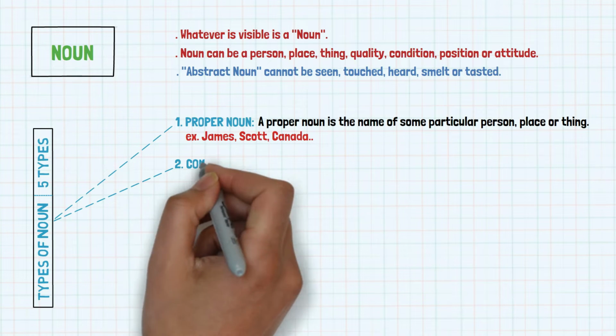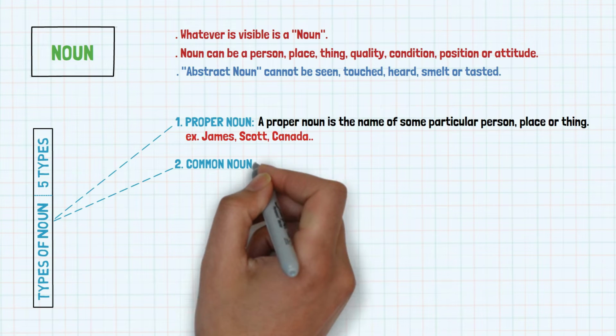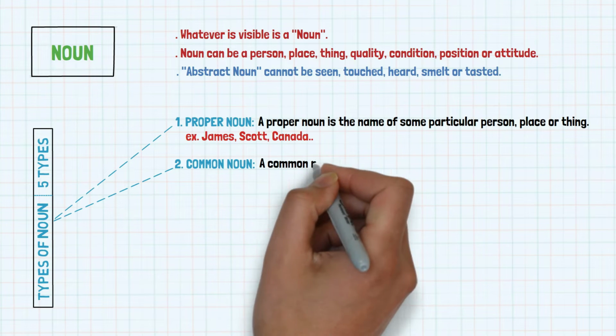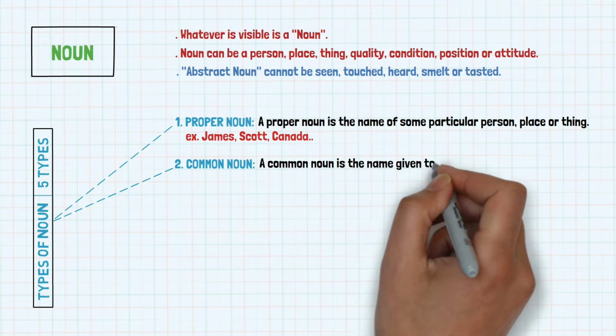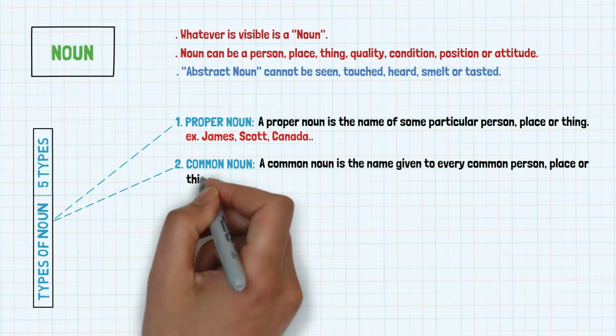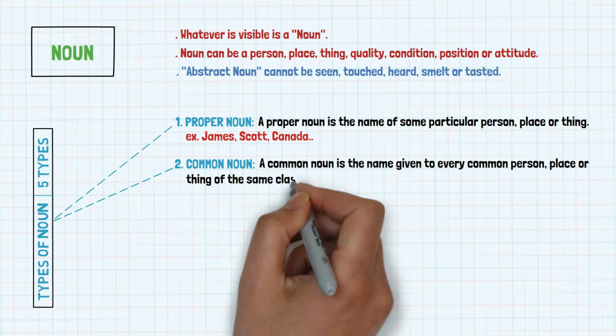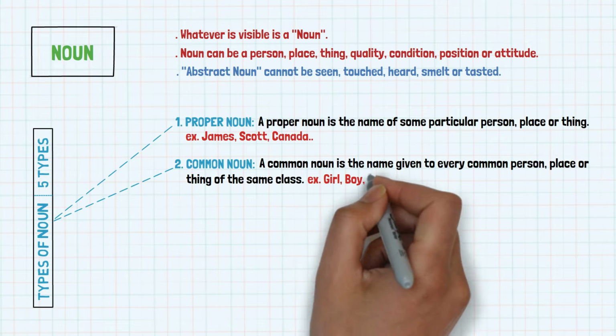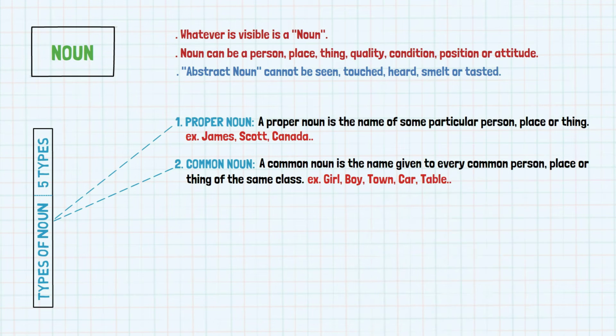2. Common noun. A common noun is the name given to every common person, place, or thing of the same class. Examples are girl, boy, town, car, table, etc.